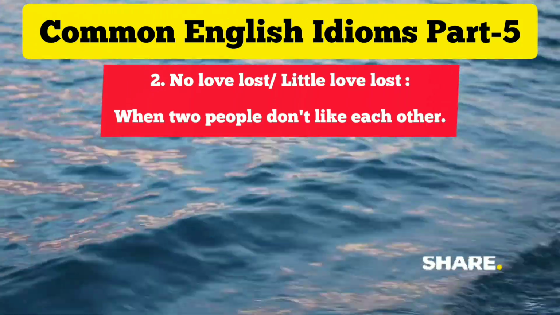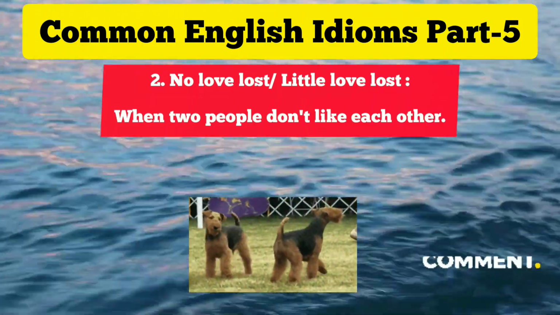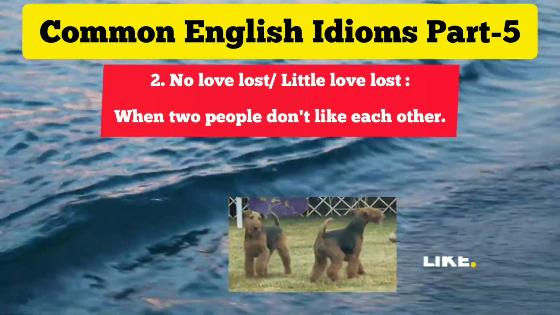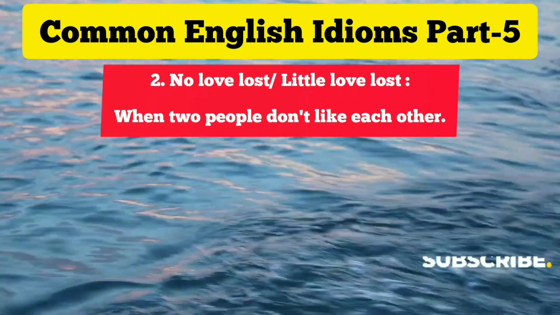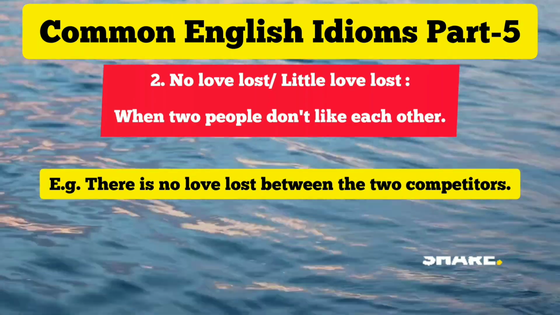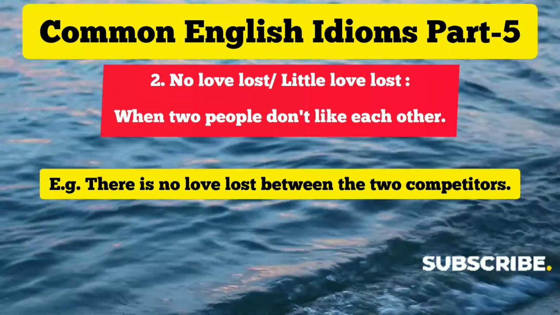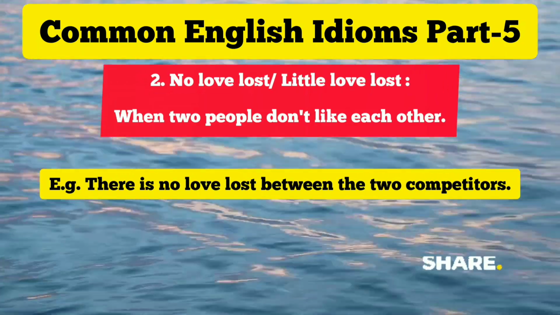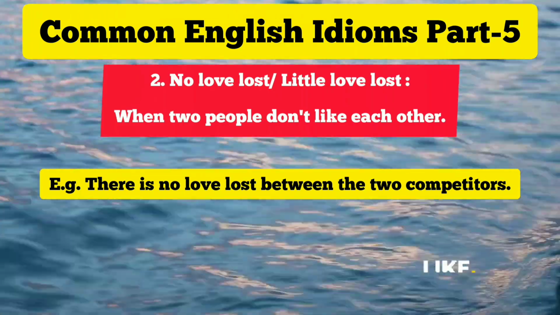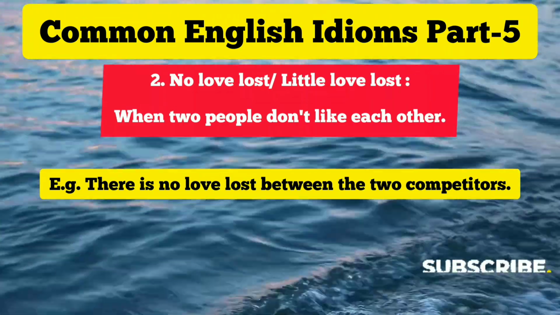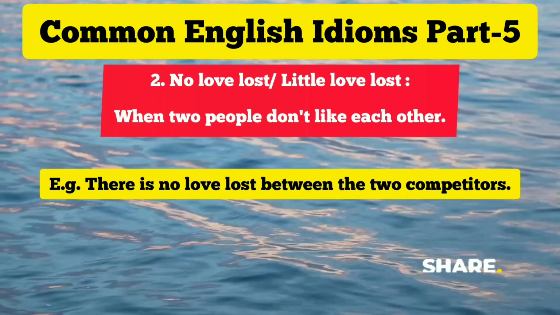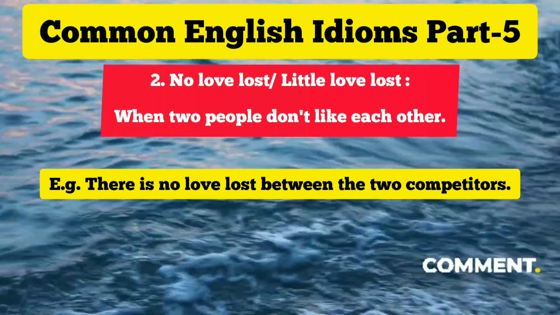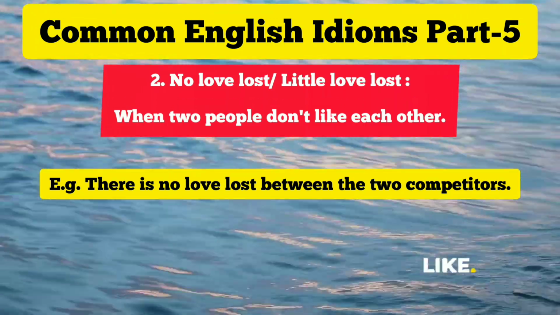Let's see how to use it. There is no love lost between the 2 competitors. That means obviously they don't like each other. The 2 competitors do not like each other at all. That's the meaning of this wonderful idiom.